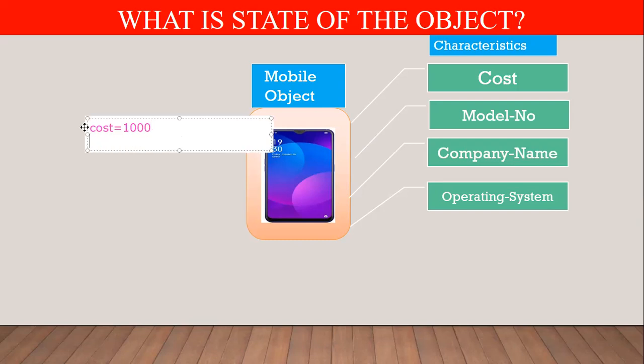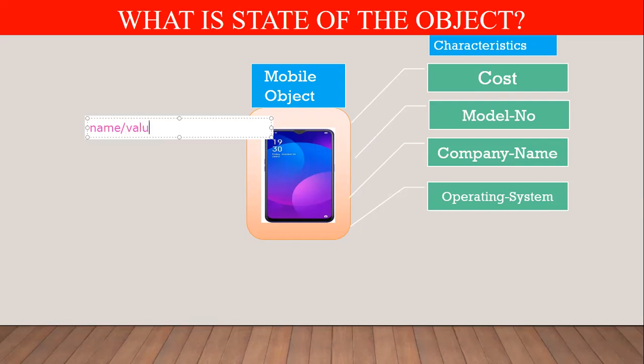Tomorrow the cost of this mobile object is changed. Suppose the cost becomes 2000. So it means the state of an object is changed, yes or no? Before, this mobile object had a cost of 1000, but now this mobile object has a cost of 2000 rupees. So we can say the state of an object can be changed during the execution. So state means properties, state means characteristics or attributes. So objects are associated with their properties. Attributes are characteristics. Attributes always lie in the form of name and value pairs. In which form?